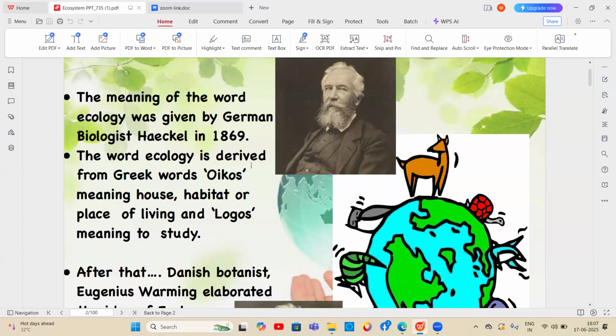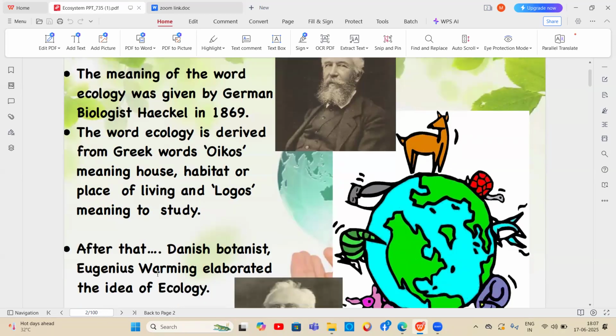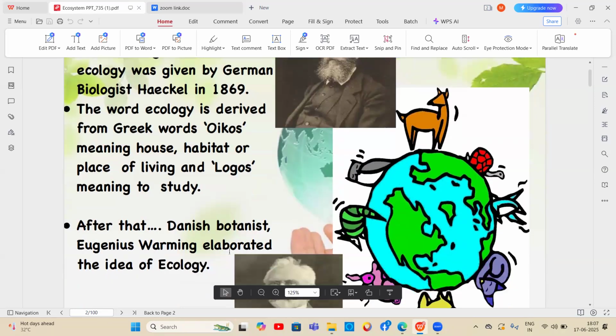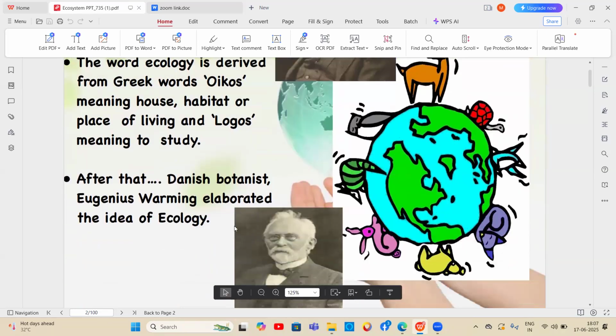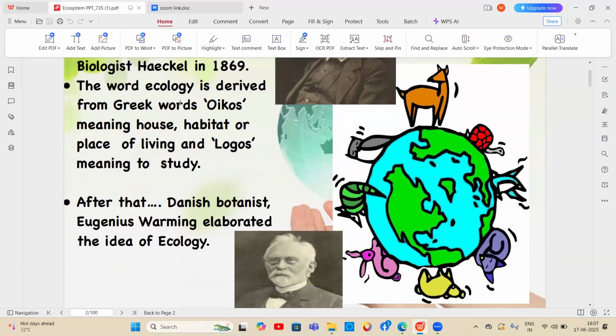The word ecology is derived from the Greek word oikos, which means house or habitat, the place of living, and logos means to study. After that, the Danish botanist Warming elaborated the idea of ecology, and the term ecology was given by Haeckel in 1869.